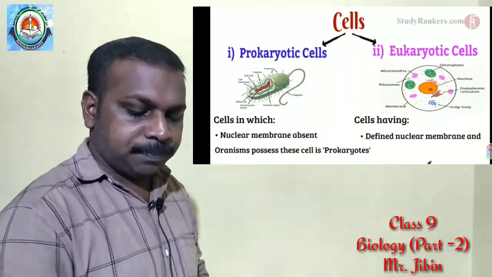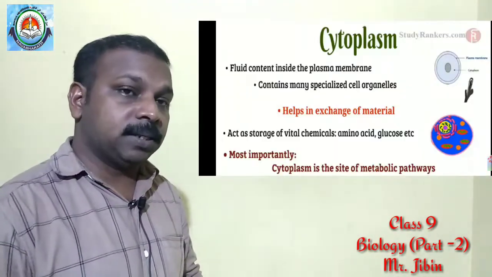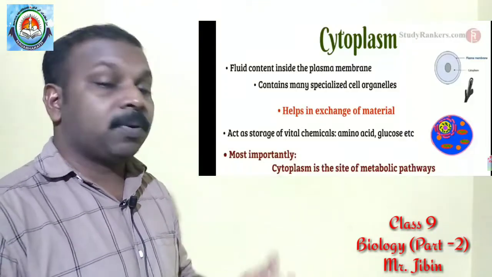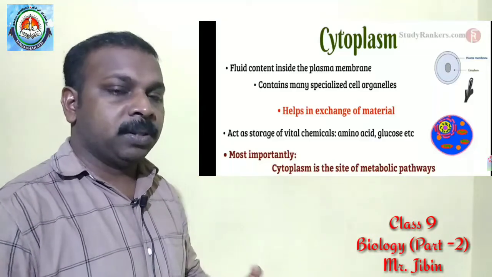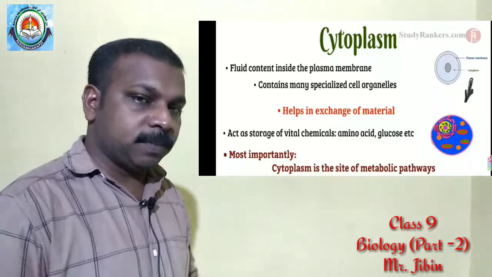Then later we discussed the different parts, or generally we see in every cell different components of the cell. What are the three general components we see in every cell? One is cell membrane, second one nucleus, third one cytoplasm. What is cytoplasm? It is the fluid content in the cell in which many components are there. Already I told you, nucleus is present in the cytoplasm, then mitochondria, then lysosome, Golgi Apparatus, Endoplasmic Reticulum. Like this, many components are present in the cytoplasm of the cell.